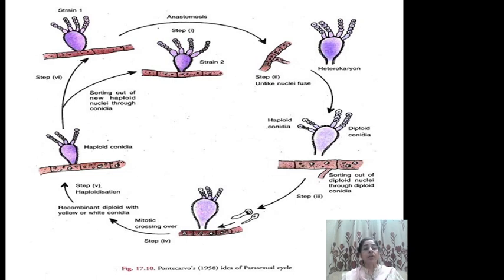Now this heterozygote, if it gives rise to a new thallus by mitosis, then heterozygotes will be produced, or if haploids give rise to a thallus, a haploid thallus will be produced.